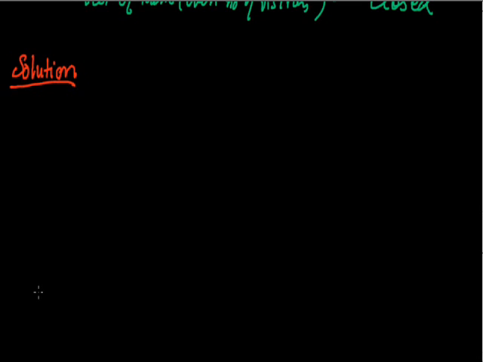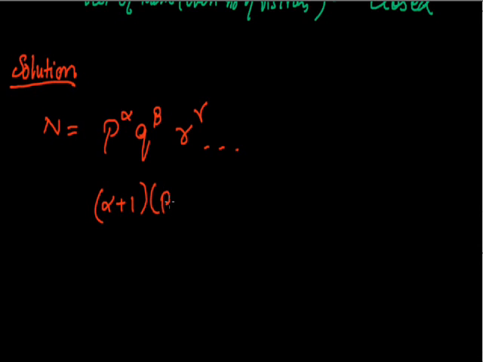Suppose we have a whole number n which is of the form p to the power alpha, q to the power beta, r to the power gamma, and so on, where p, q, r, etc. are prime numbers. This is very important. p, q, r must be prime numbers. n is a natural number. So if you want to find the number of factors of n, it would be (alpha plus 1) into (beta plus 1) into (gamma plus 1), and so on.